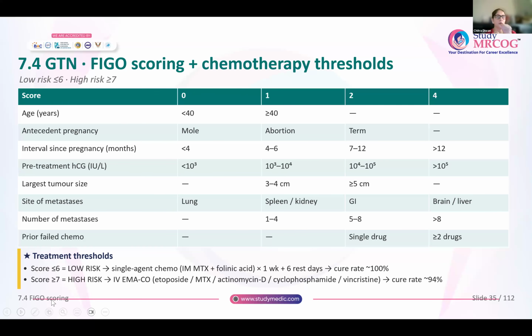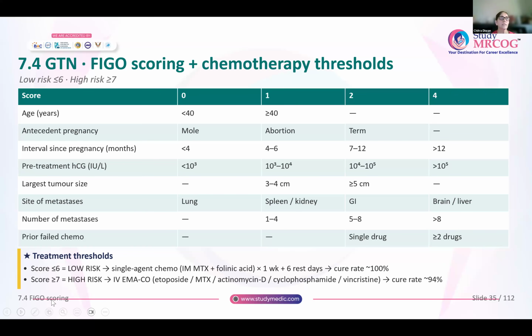Now this is the FIGO chart for FIGO scoring for any woman who has gestational trophoblastic neoplasia and she requires chemotherapy. So you have to take into consideration the age, the antecedent pregnancy, interval since the previous pregnancy, pre-treatment HCG levels, what is the largest tumor size, the site of metastasis, number of metastasis, and whether there is any prior failed chemotherapy. Taking into consideration all these points, the score of the woman could either be 6 or less than 6 or 7 or more than 7.